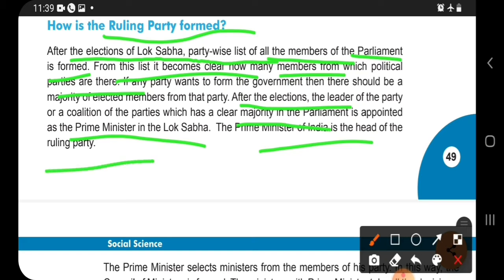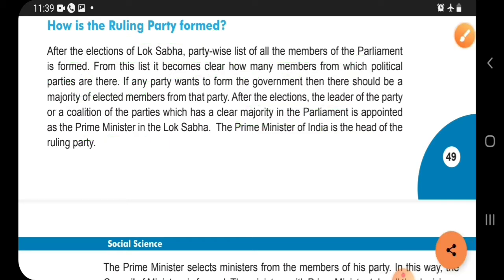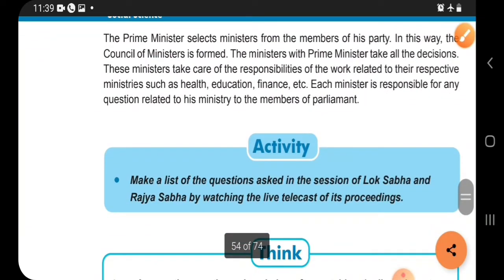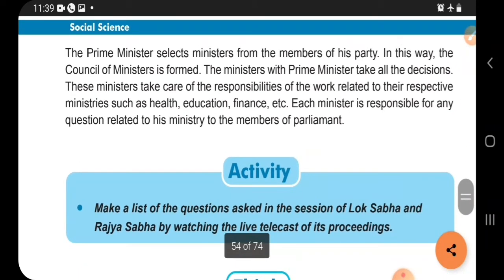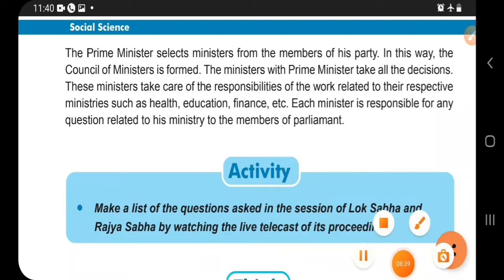We know that in every state there is a chief minister. And as we talk about the main member of our country, it is the prime minister, who is the head of all the ministers.